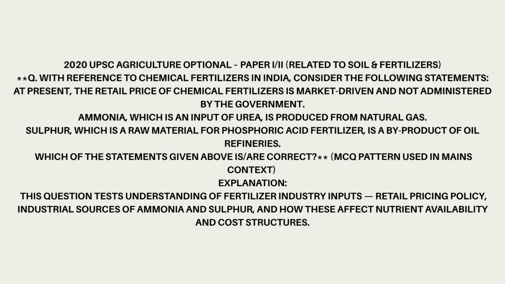Sulfur, which is a raw material for phosphoric acid fertilizer, is a byproduct of oil refineries. Which of the statements given above are correct? MCQ pattern used in mains context. Explanation. This question tests understanding of fertilizer industry inputs, retail pricing policy, industrial sources of ammonia and sulfur, and how these affect nutrient availability and cost structures.